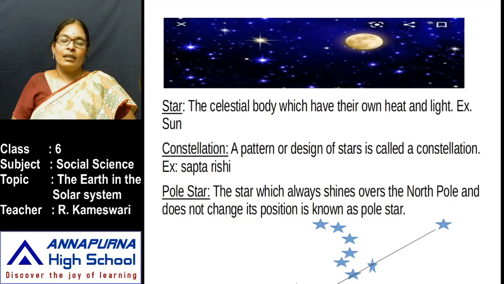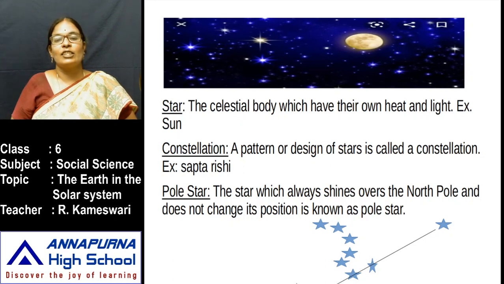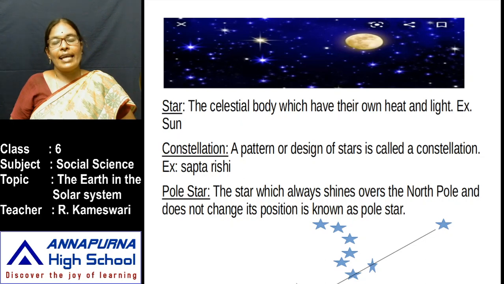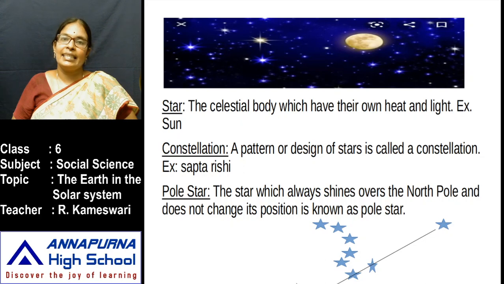In ancient times, people used to calculate directions with the help of stars. Suppose you take the pole star. The pole star shines in the north direction. If you know one direction, automatically you can find out the remaining 3 directions. That is the pole star.